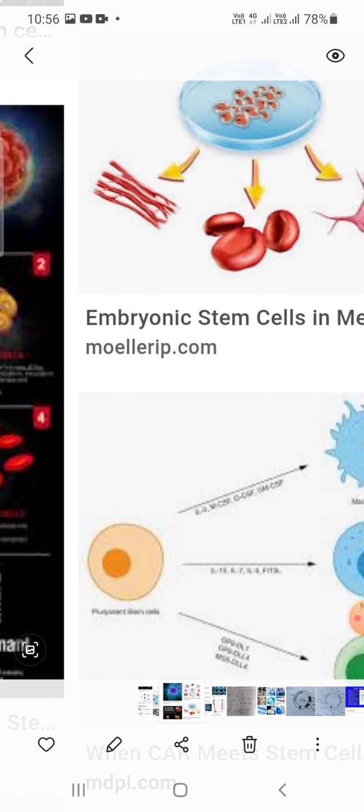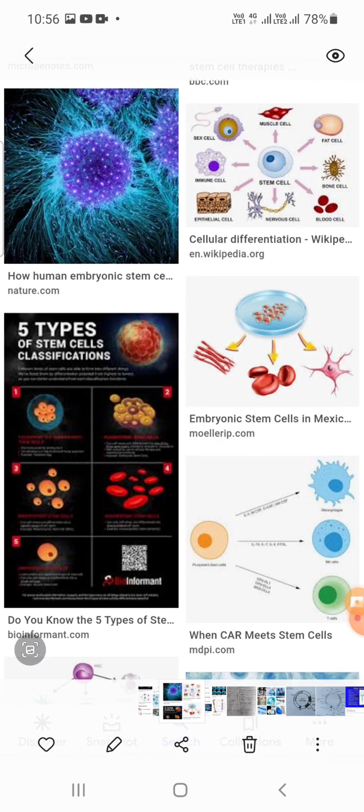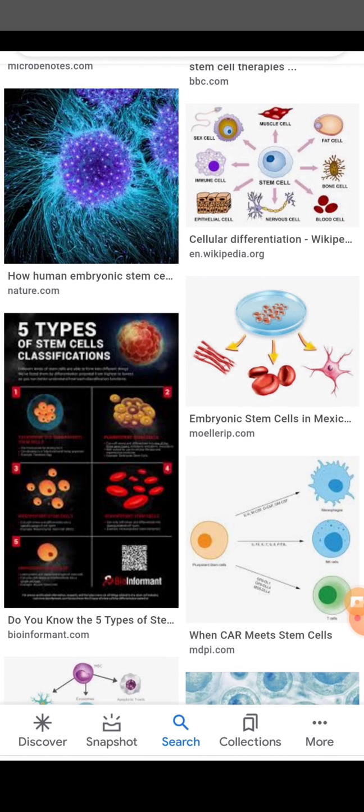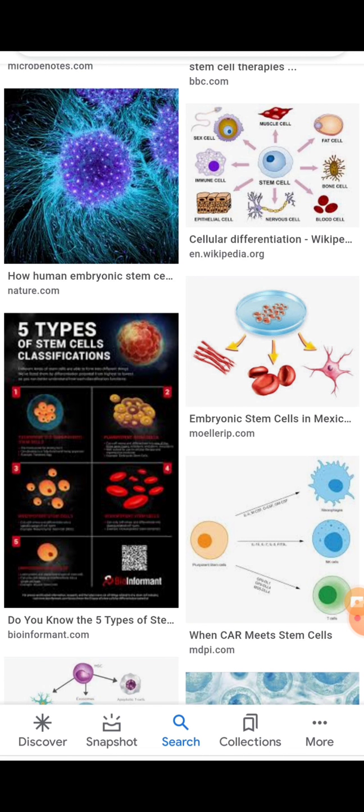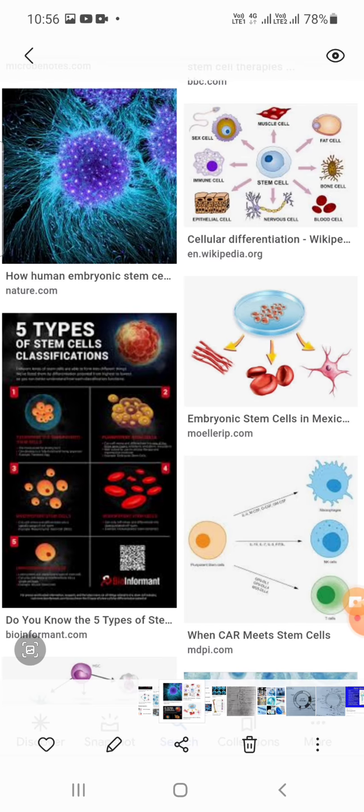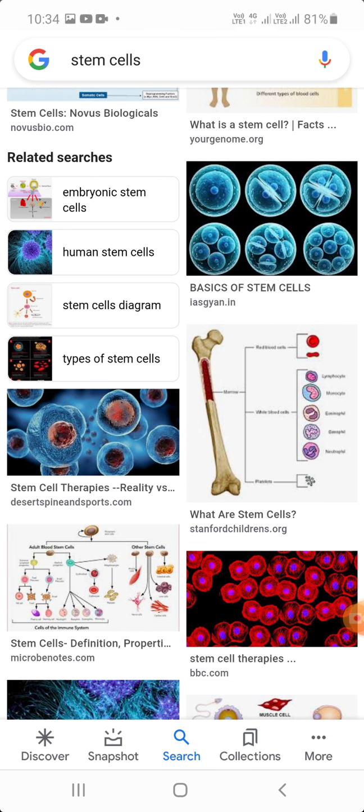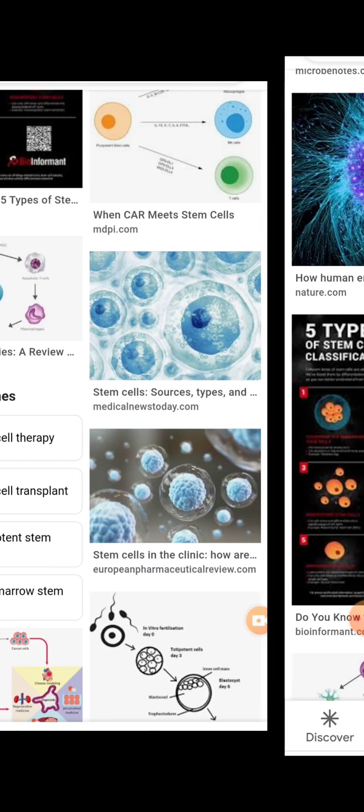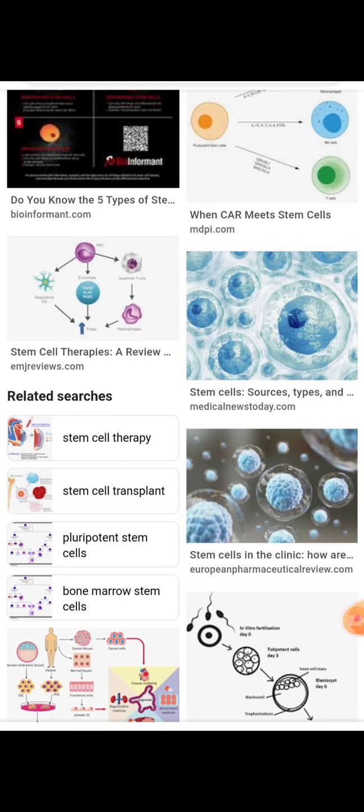Here you have to see the embryonic stem cells in mammals and molluscs. These cells we have to produce and collect. These cells are very interesting and useful.